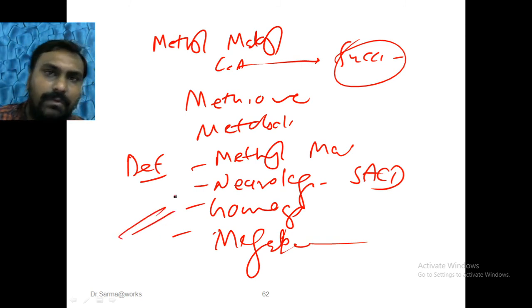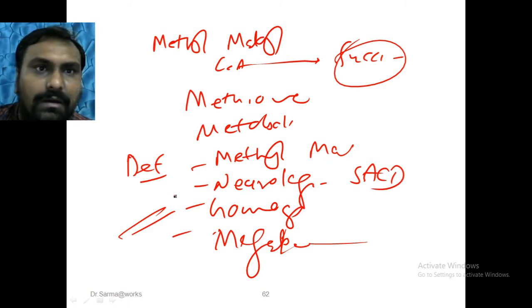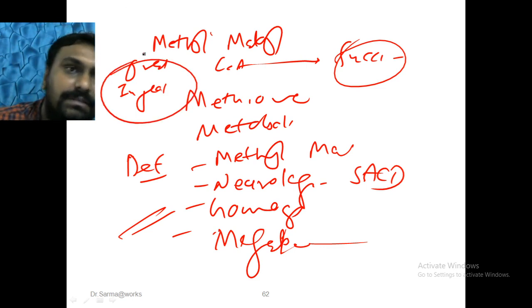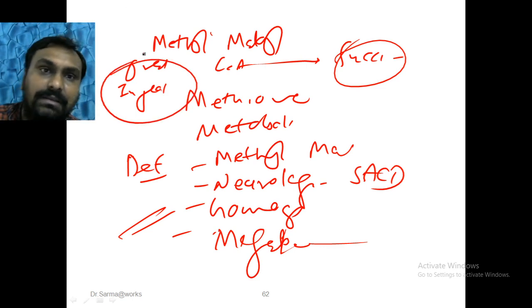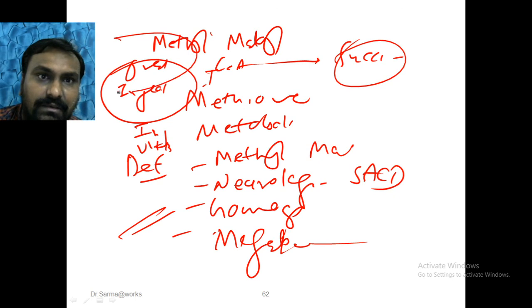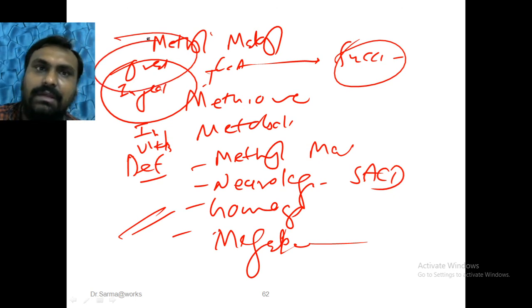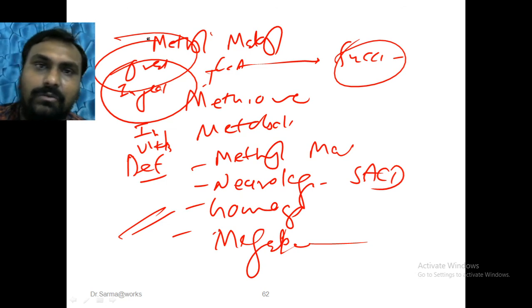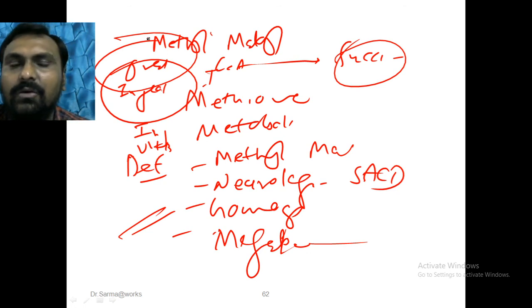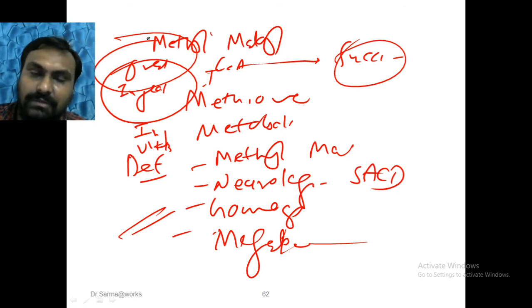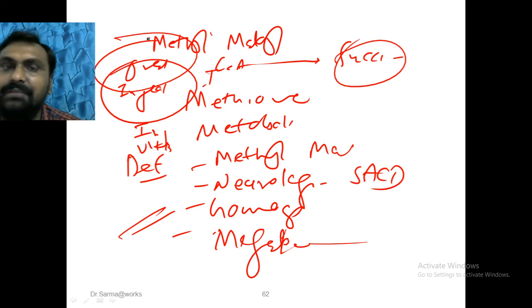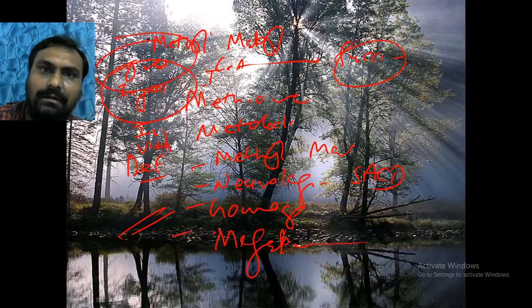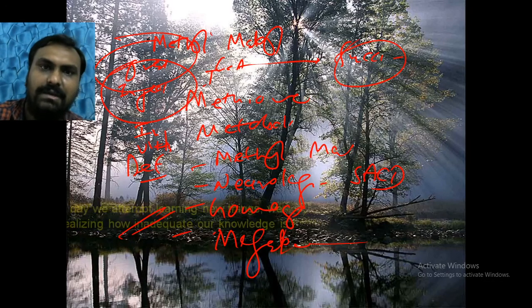If there is a deficiency, we can give either oral or injectable vitamin B12. But if the patient has intrinsic factor deficiency, pernicious anemia, then there is defective absorption of vitamin B12. In that condition, we have to give an injection of vitamin B12. If we keep giving oral vitamin B12, then the deficiency will not cure. So always remember there may be a chance of pernicious anemia. If we don't get a response with oral methylcobalamin, then we have to give injectable vitamin B12. This is a very important point, and always give vitamin B12 with folic acid because the deficiencies can occur simultaneously. This is all about vitamin B12.